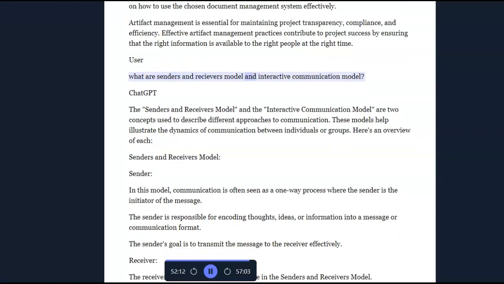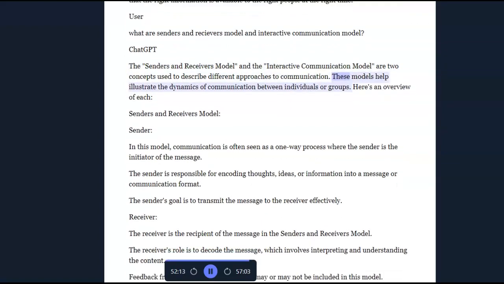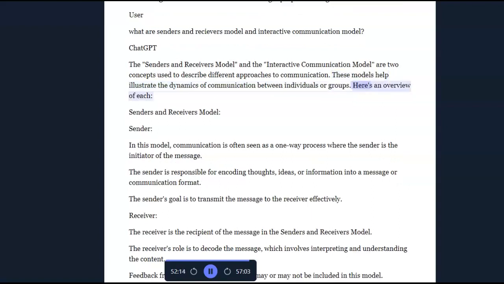User: What are senders and receivers model and interactive communication model? ChatGPT: The senders and receivers model and the interactive communication model are two concepts used to describe different approaches to communication. These models help illustrate the dynamics of communication between individuals or groups. Here's an overview of each.